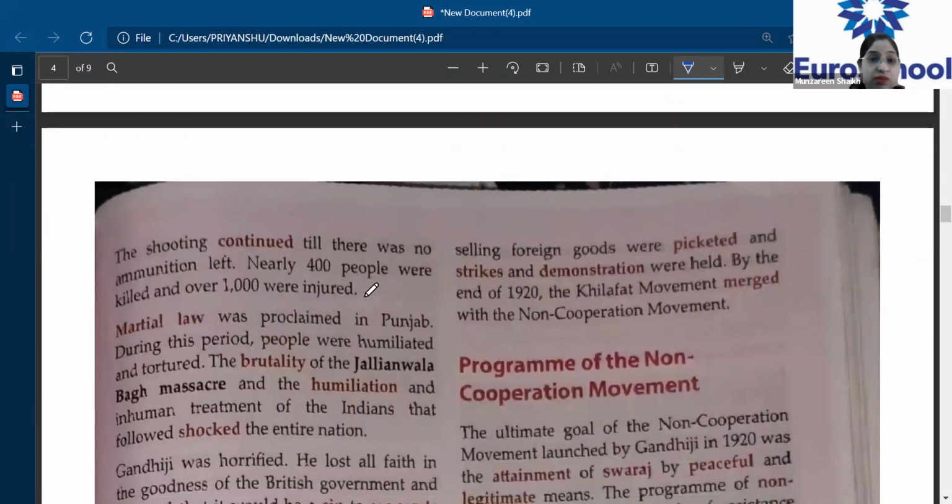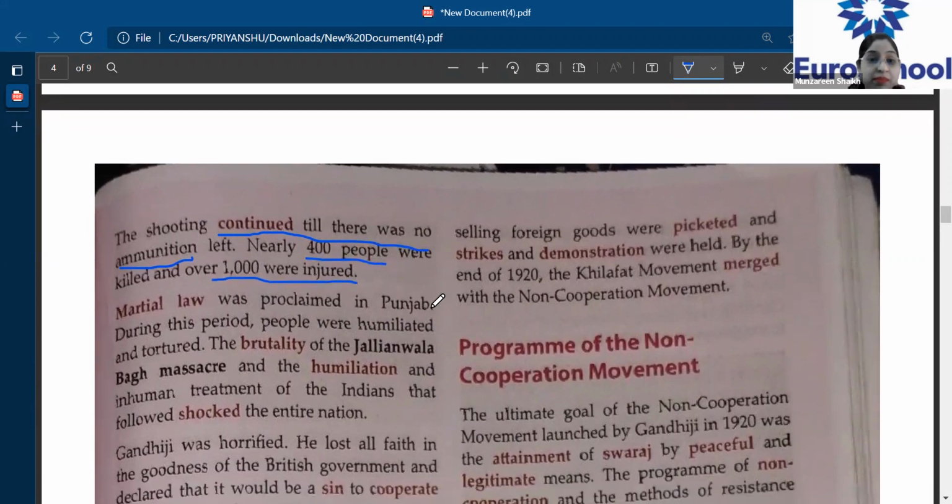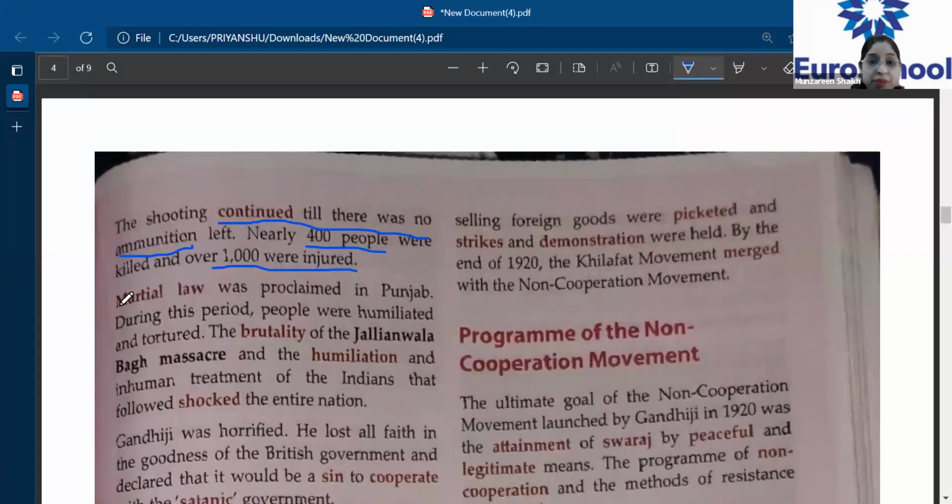Now, this is worse. The shooting continued till there was no ammunition left. And how many people died? Nearly 400 people were killed and over 1,000 were injured. Can you see the brutality? Martial law was proclaimed in Punjab. During this period, people were humiliated and tortured.